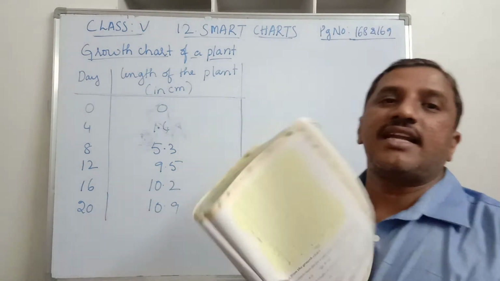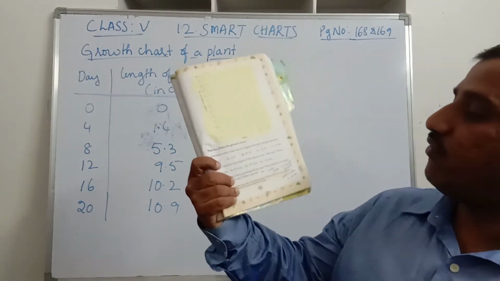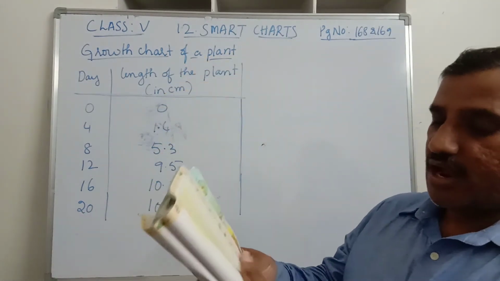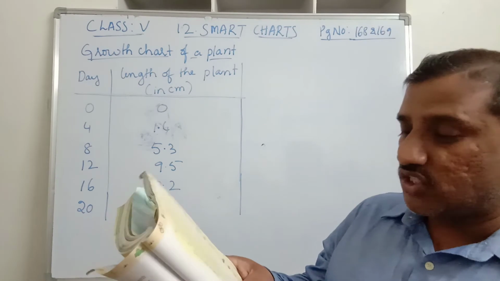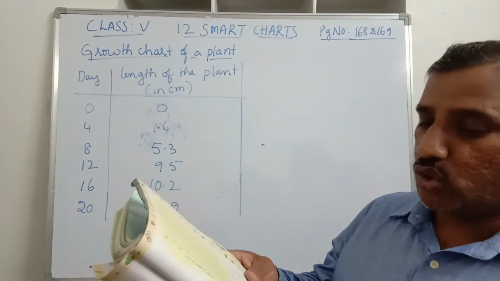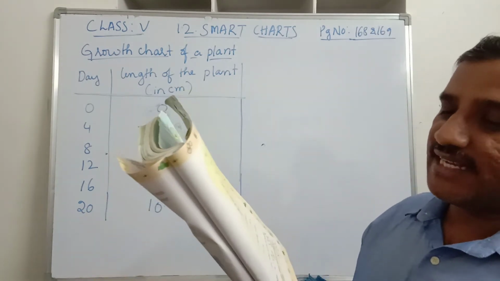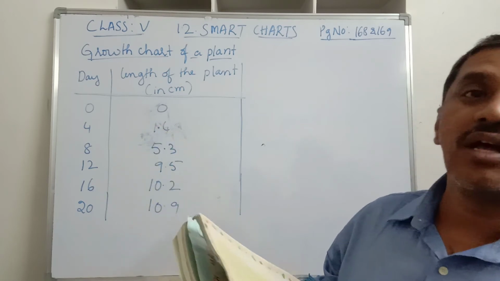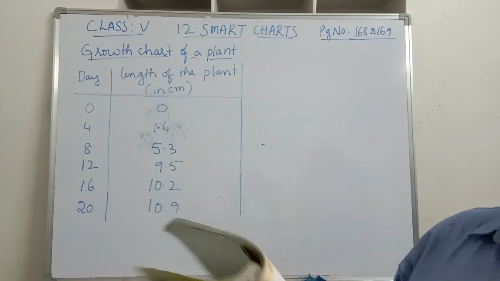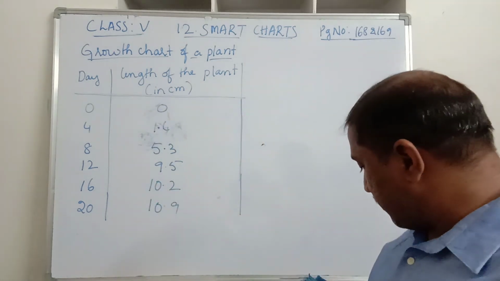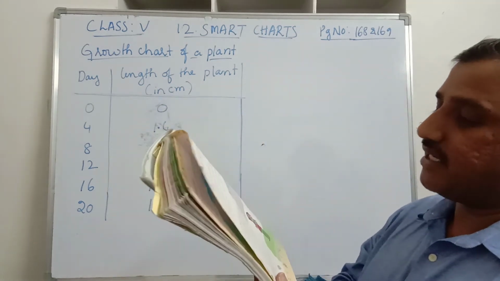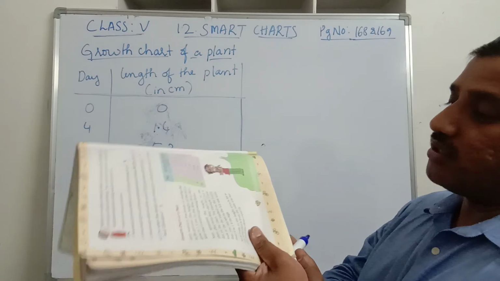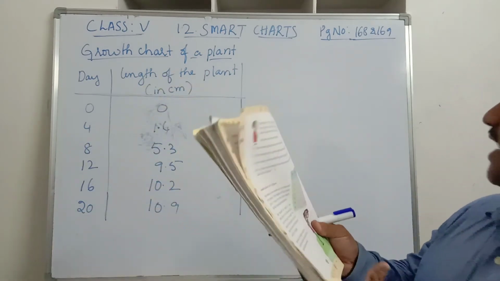Now based on the table and the chart, here we have a few questions. Find out from the growth chart between which days the length of the plant changed the most. So that is the maximum height. On which days did we find the maximum height? You see, from the 4th day to the 8th day, what is the change?